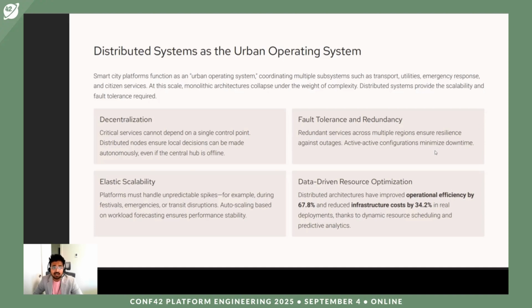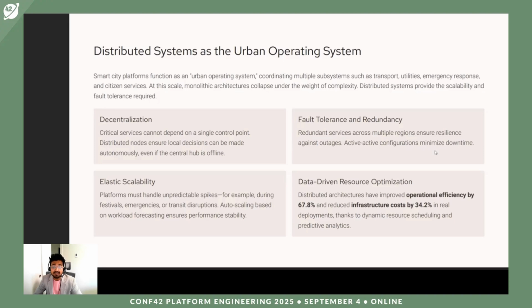As we discussed, the distributed system provides decentralization. Critical services cannot depend on a single control point. A distributed system ensures that decisions can be made autonomously, even if the central hub is offline. Elastic scalability: platforms must handle unpredictable spikes.